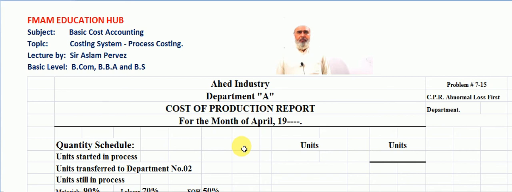So we move to section 1, the quantity schedule, in which we have to put the new units started.